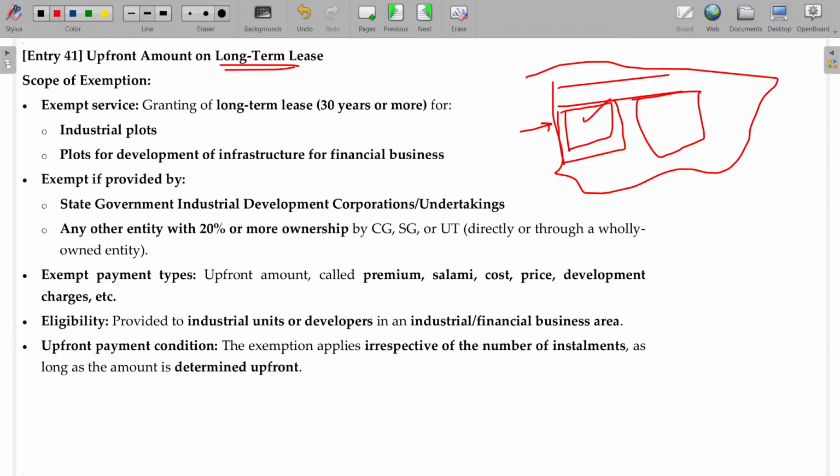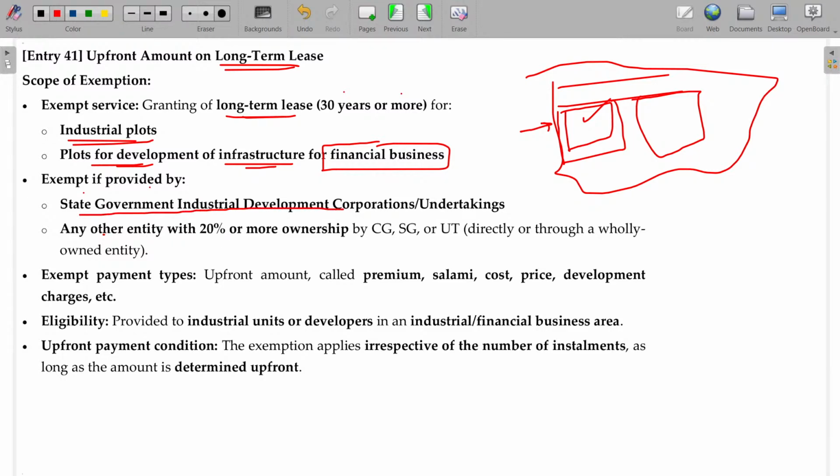I cannot start in interior places where we don't have electricity, transport facilities, and all. So, this is called development. For that lease period, maybe 30 years or 40 years, any lease payment I pay, for that GST is not applicable. Granting long term lease of 30 years or more for industrial plots, plots for development of infrastructure for financial business, is exempt if provided by a state government industrial development corporation.